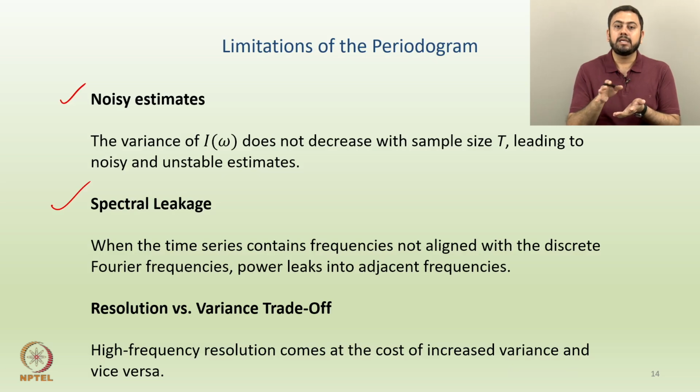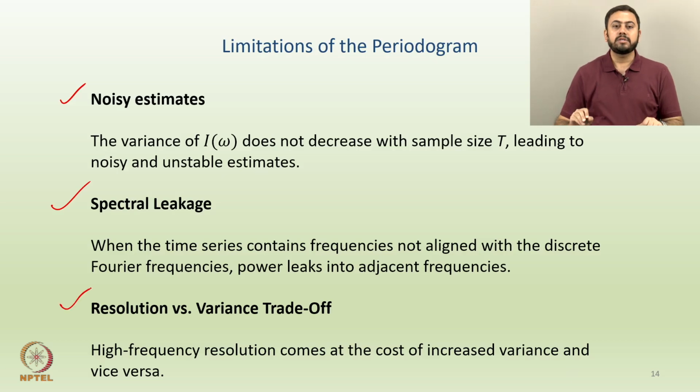Let us say this is the graph of S omega, and on top of that I am superimposing the graph of I omega, and in I omega I can see that the peaks are slightly different. So there could be a situation where you have some spectral leakage, where the power leaks into the adjacent frequencies.